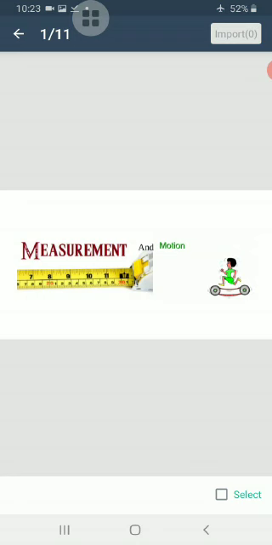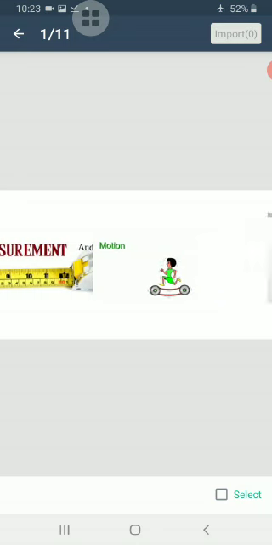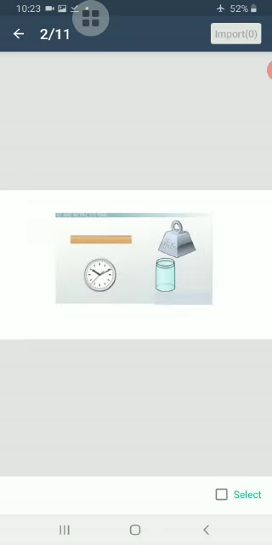We often come across questions like how long is the cricket pitch? How much sugar did you buy? How much milk is there at home? And how long ago did you return from school? To give an accurate reply to these questions, you need a measure for length, mass, volume, and time period. Sometimes you can make a guess without measuring, but your guess may turn out to be wrong.